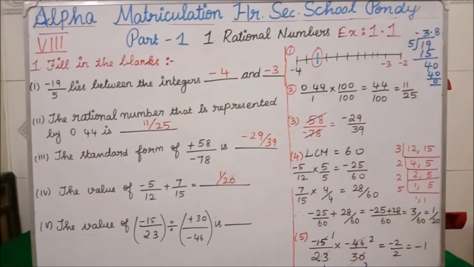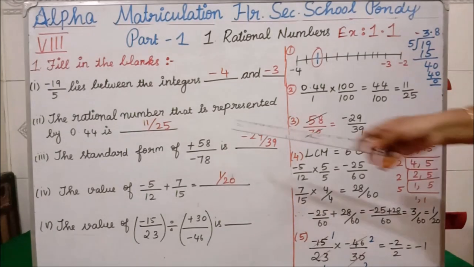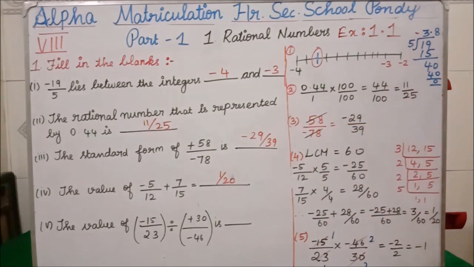So 25 into 4 is 100. So our answer is 11 by 25. So you write in the dash 11 by 25. Clear all of you? The third question.